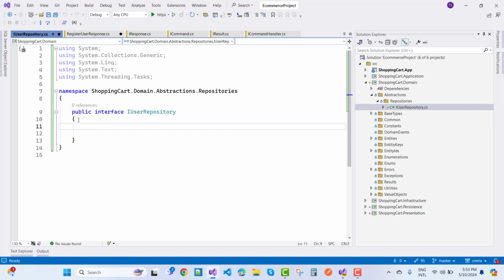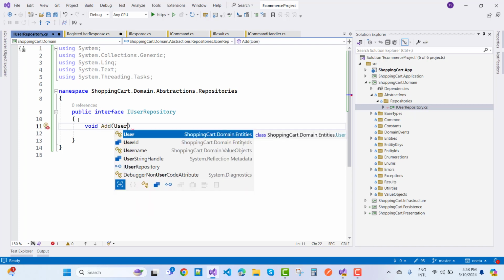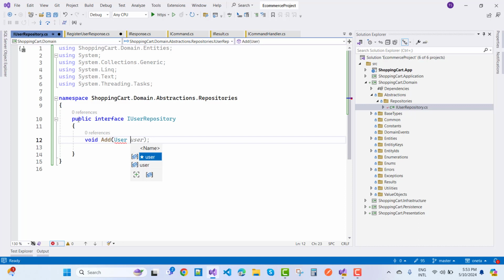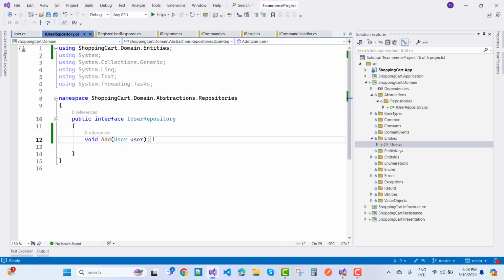So I want to create some signatures here, like void AddUser. So here we have a User class. Okay, and the user is the parameter, that is the user. Okay, that's cool.